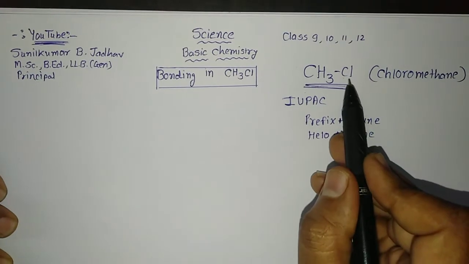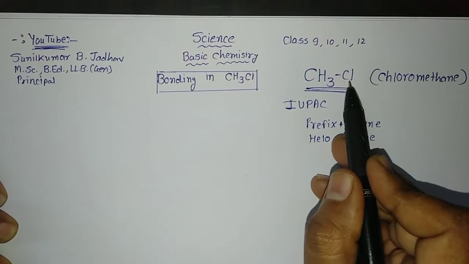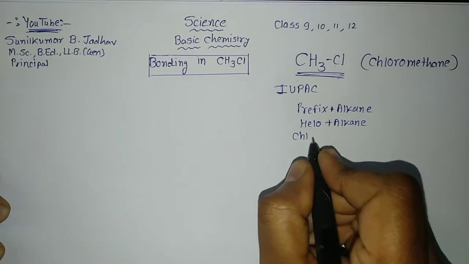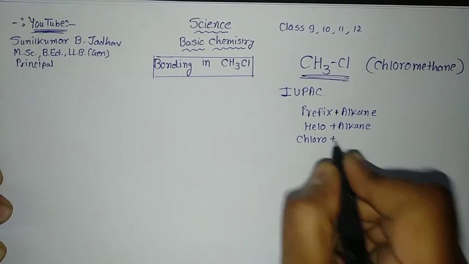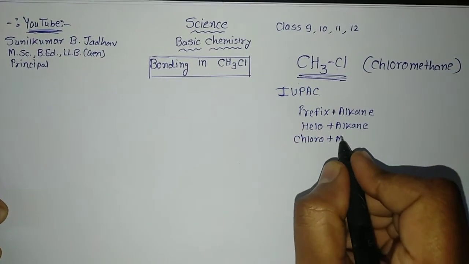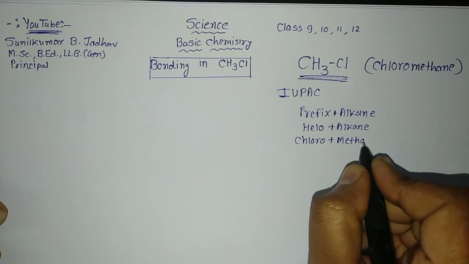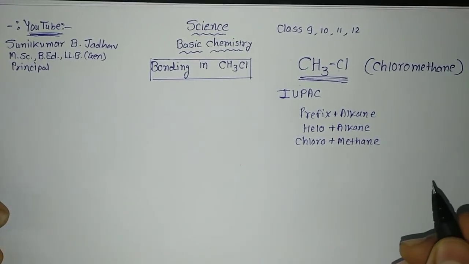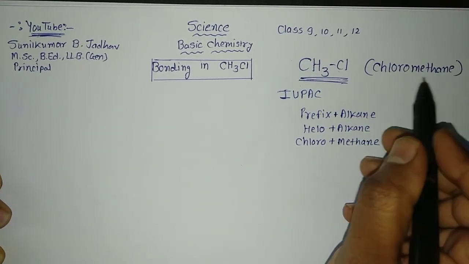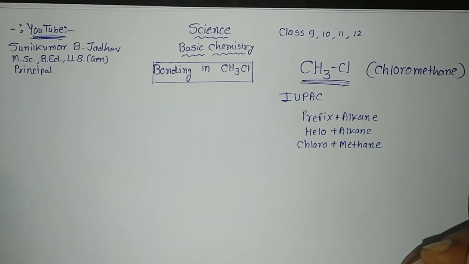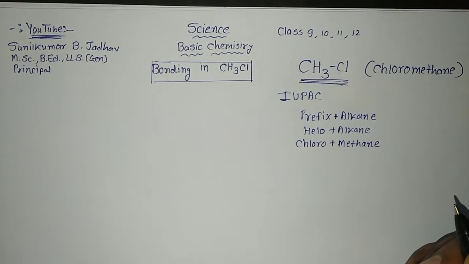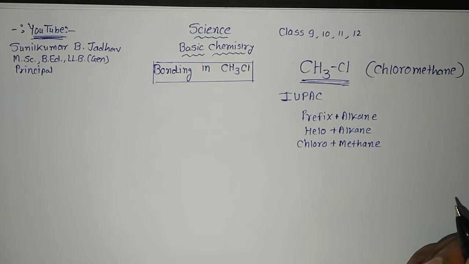Here you can see it is chlorine, so for chlorine we will write the prefix chloro. So we will write here chloro plus alkane. What is the alkane? That one carbon we write as methane. So what would be the IUPAC name of this compound? That is chloro plus methane, it will be chloromethane.